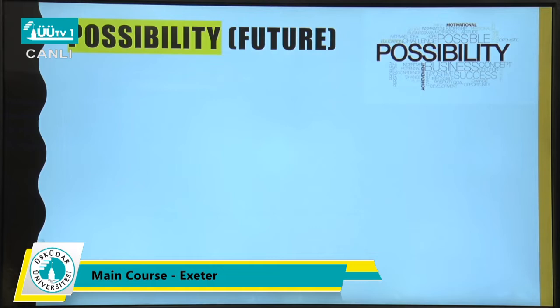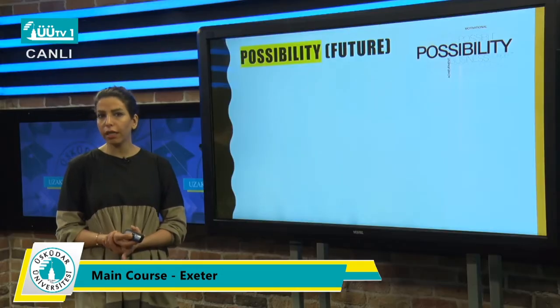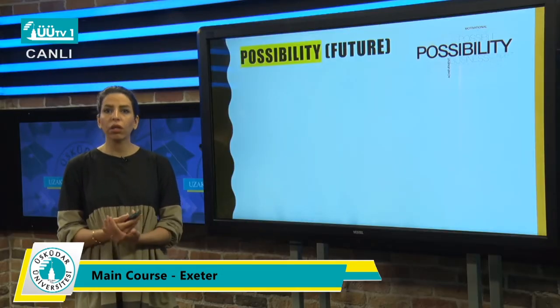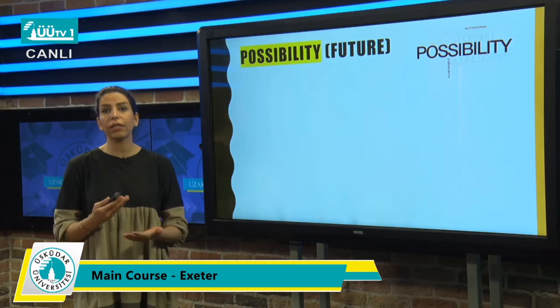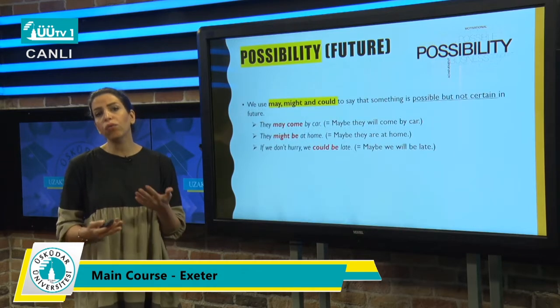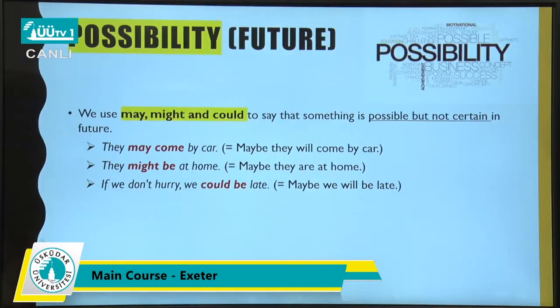Okay, so let's talk about possibility in the future. Now we are going to talk about the possibility that you have in the future. If you want to talk about possibility, you can use may, might, and could to say that something is possible but not certain. Be careful that you're not sure here about the future.